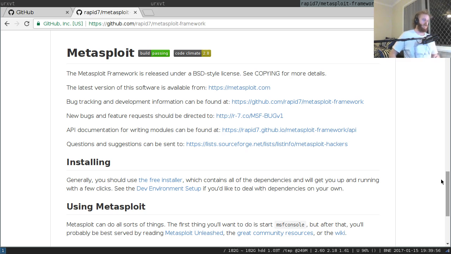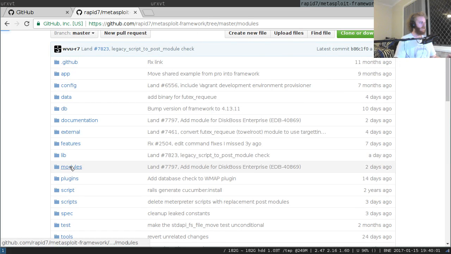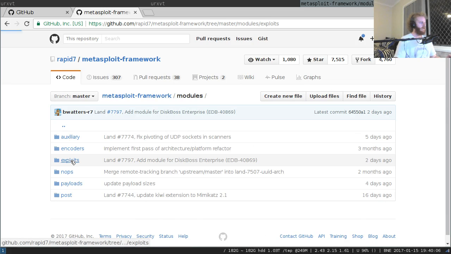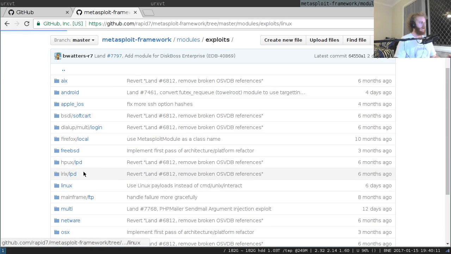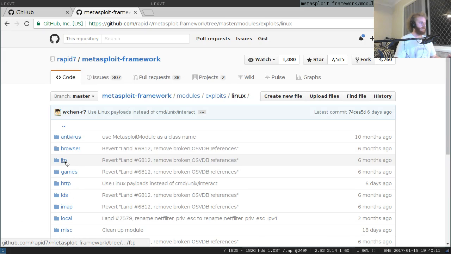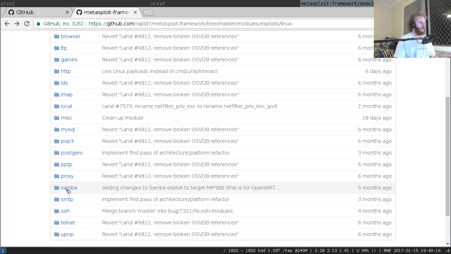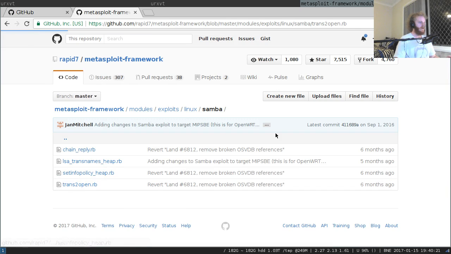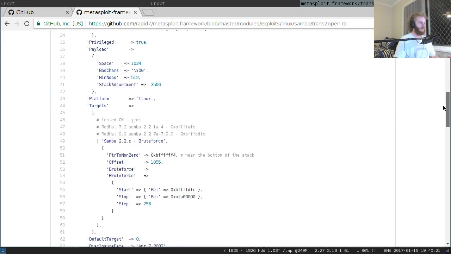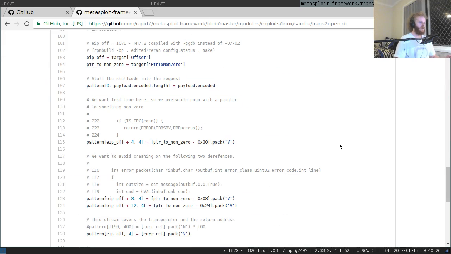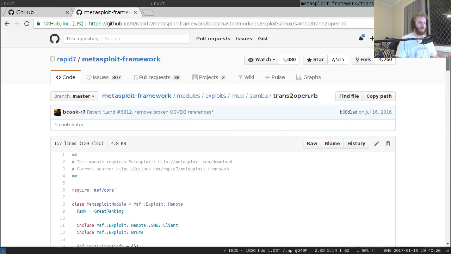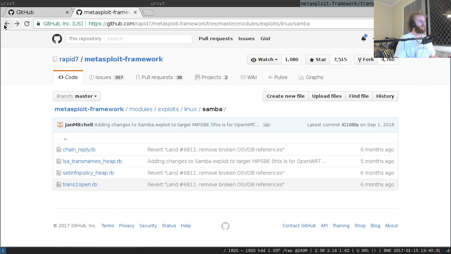So all in all, it's a really nice place to go and write your exploits. It's a really nice place to go and get exploits that other people have written in the modules directory. This mess of scripts and whatnot in here is basically user supplied exploits for various bits of software. For example, the trans2open Samba exploit, here it is, whole bunch of Ruby code. But the good thing about Metasploit is it provides helper functionality for when you're writing this, and then it provides a whole bunch of really nice things for when you're using such an exploit.